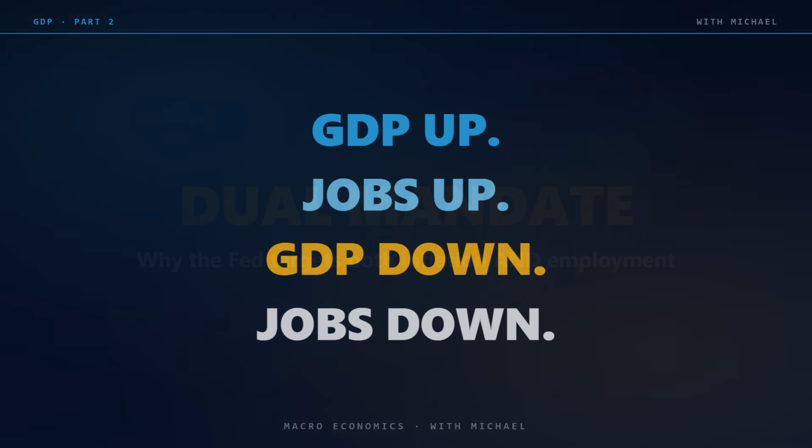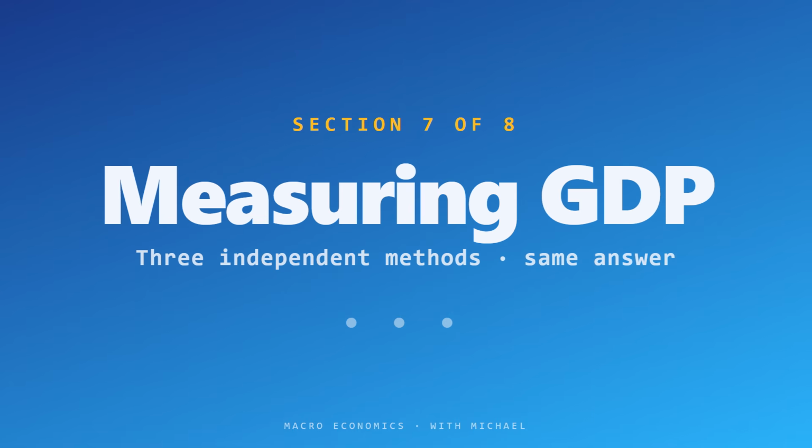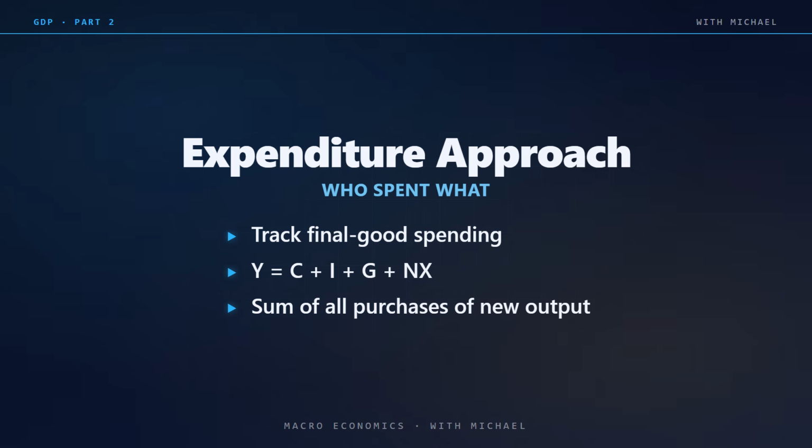Section 7. Measuring GDP, 3 methods. We have been talking about GDP as if it were a single number that can be looked up. In practice, calculating GDP is a massive statistical undertaking. National statistical agencies, the Bureau of Economic Analysis in the U.S., the Central Bureau of Statistics in Israel, and equivalents elsewhere, use 3 independent methods to measure it.